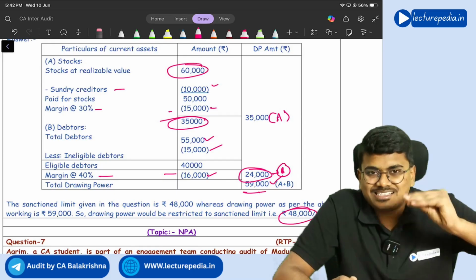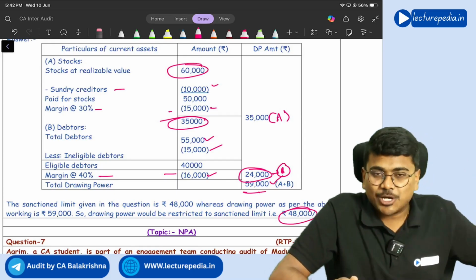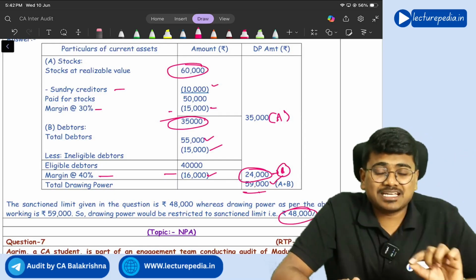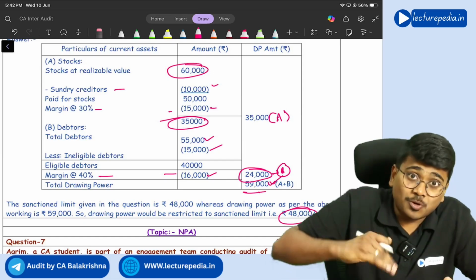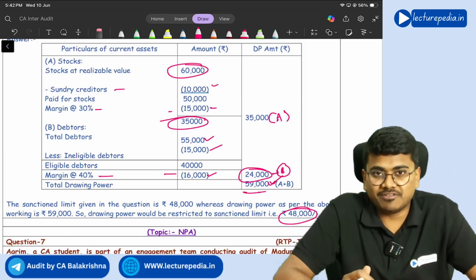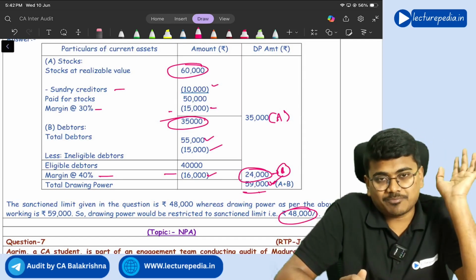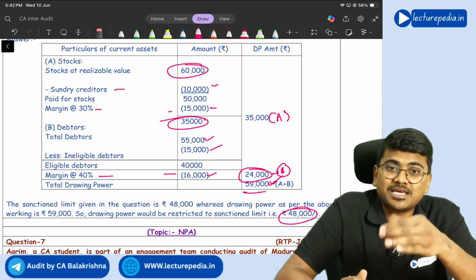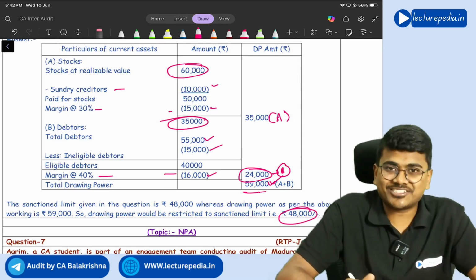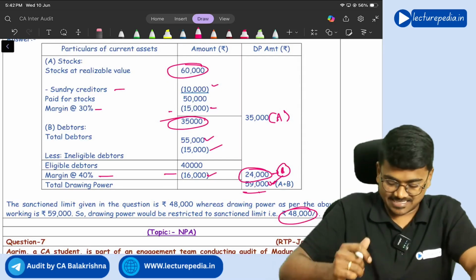Understand? So everything is the same as in the previous question, but just that in the given situation, the amount you got is more than the sanction limit. You should remember every time that drawing power cannot exceed the sanctioned limit. Drawing power will always be less than or equal to the sanctioned limit. Getting it? Yes.